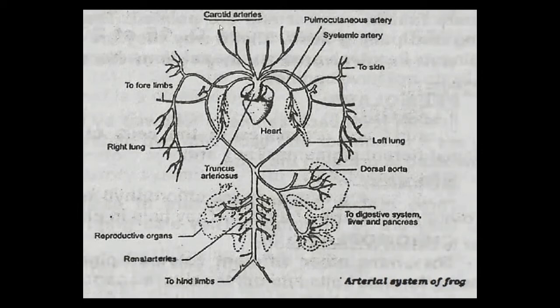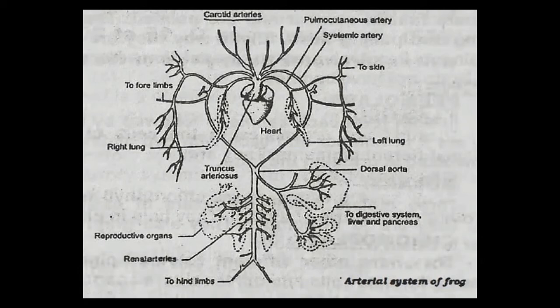These carotid arteries supply blood to the head region of the frog. In the head region the brain is present, eyes are present, tongue is present, head muscles are present, ears are present. All these head organs receive blood from the carotid arteries.